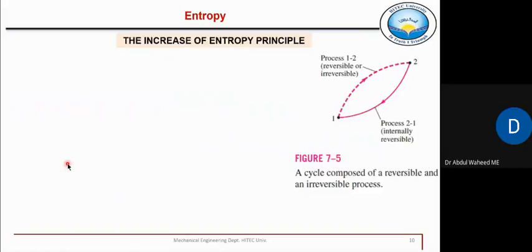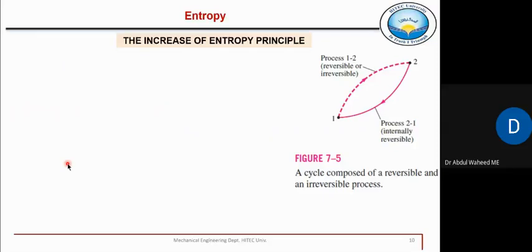Okay. Now the next topic is very important and may not be easy to understand. So try to focus and concentrate fully because it will take some time to understand this concept of entropy. I'm telling you again and again. Till the end of this chapter, we will be in a position to understand this concept. Now, what is this? The increase of entropy principle.